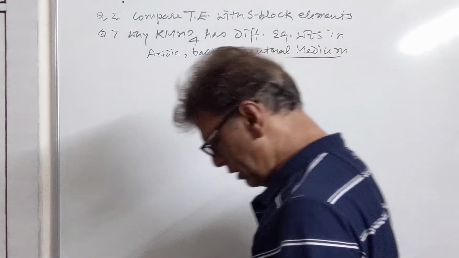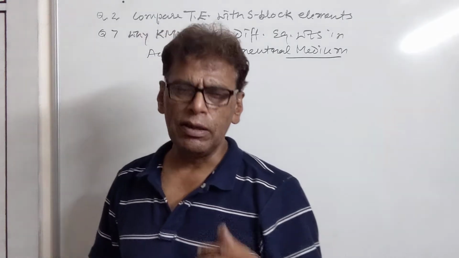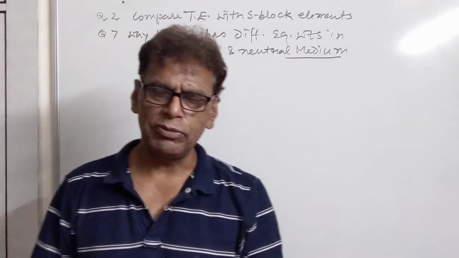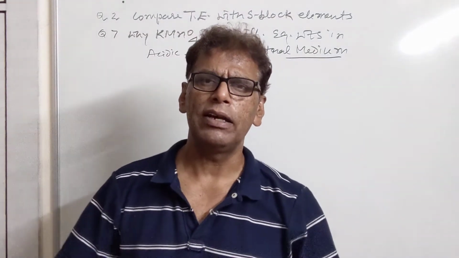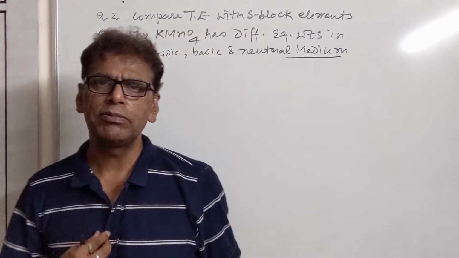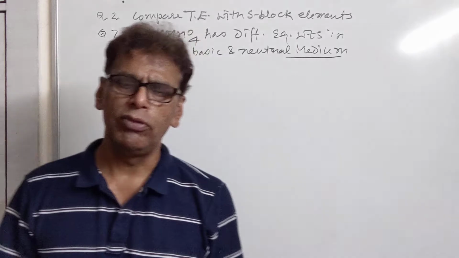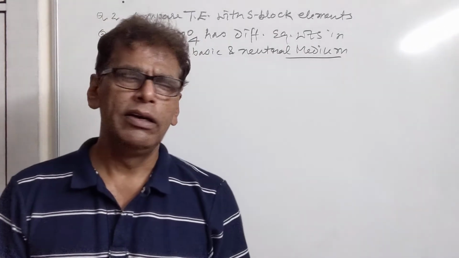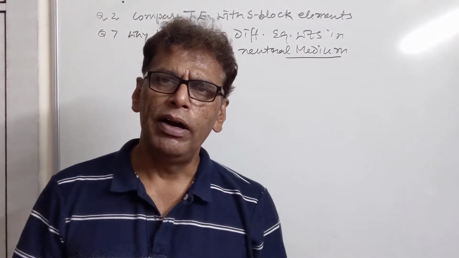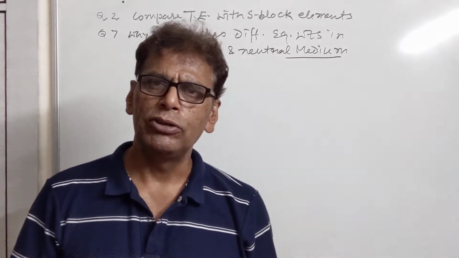Now, what is the definition of equivalent weight? It is the number of parts by weight of a substance which can react with or combine with 8 parts by weight of oxygen, 35.5 parts by weight of chlorine, or 1 part by weight of hydrogen.